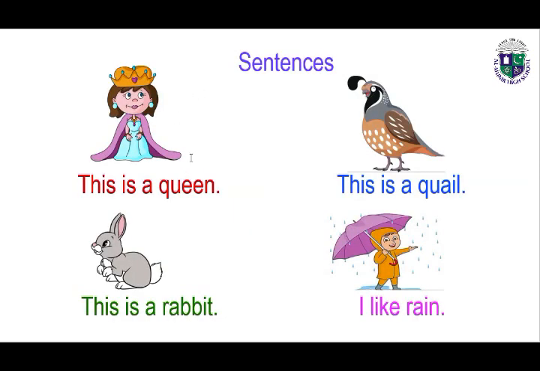So the sentences which we read in this lesson: this is a queen. This is a quill. This is a rabbit. I like rain. Let's read it again. This is a queen. This is a quill. This is a rabbit. I like rain.